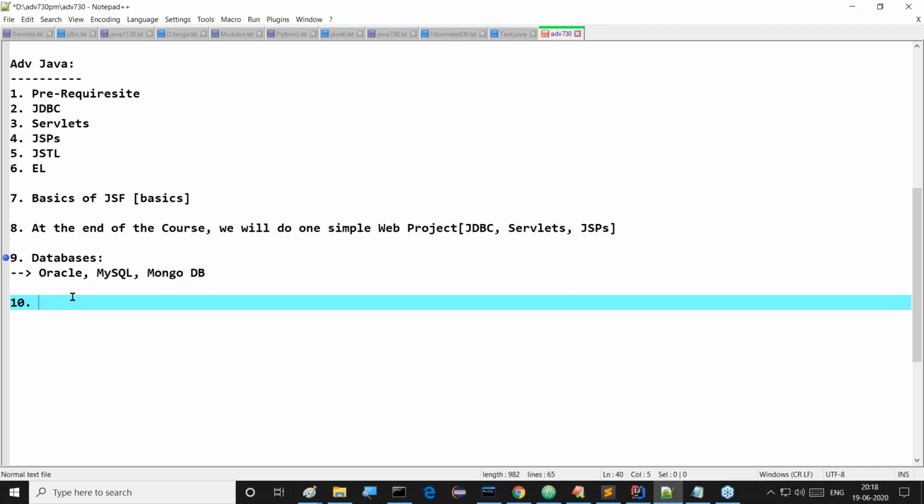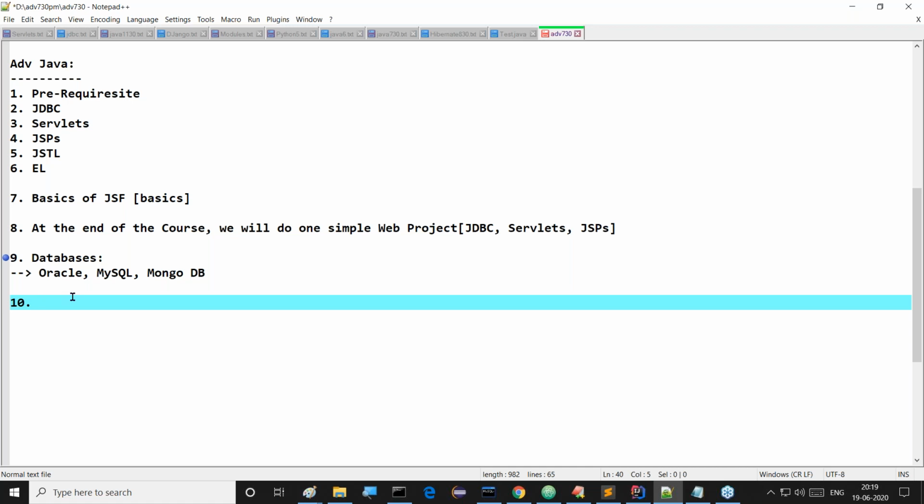Not complete courses. Why? Because this is basically our advanced Java class now. It's not a database class here. But I required to use the databases now, up to how much I required, that I am able to discuss with you clearly. Right, sir. This definitely I will teach, both Oracle, MySQL, and MongoDB also.